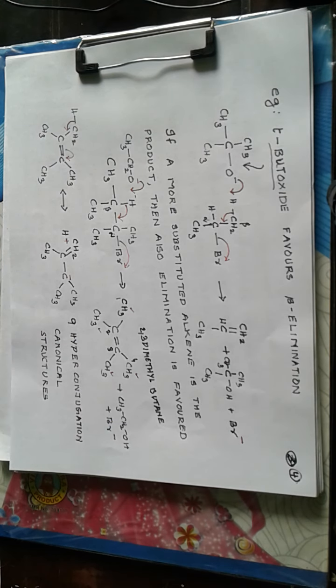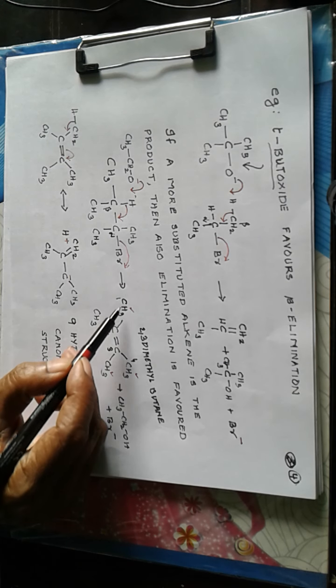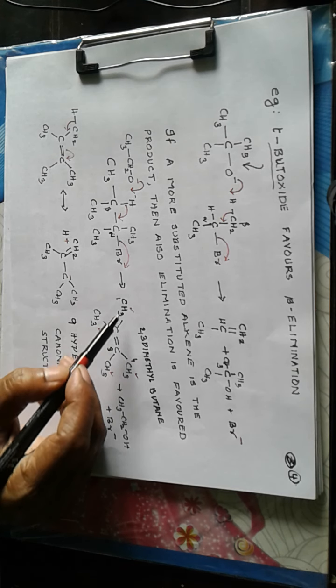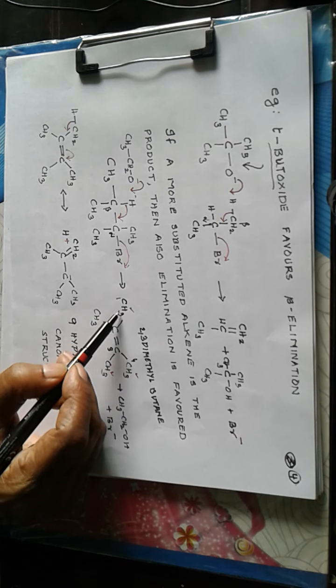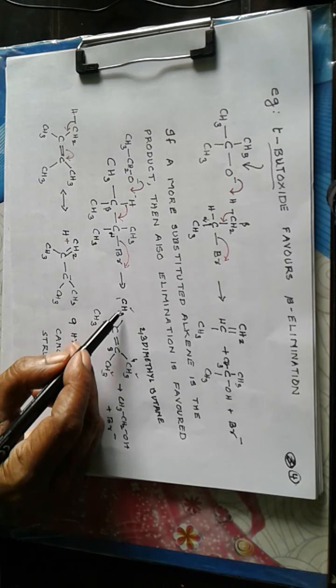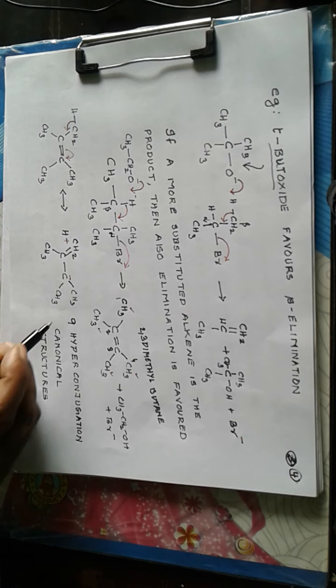It is in fact a most highly substituted alkene where all the 4 hydrogen atoms of ethylene are replaced by methyl groups. To count the number of hydrogen atoms, you count the hydrogen atoms on the carbons directly bonded to the unsaturated carbon. Here 3, 3, 3 and 3. So altogether 12 hyperconjugation or canonical structures are possible.